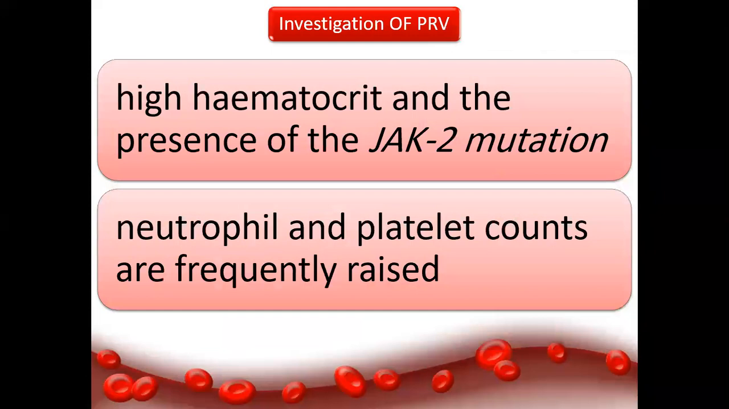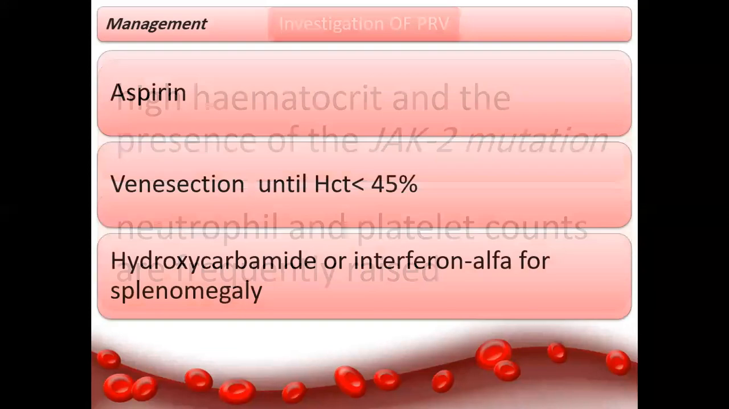How do you investigate patients with suspected polycythemia? As we mentioned, polycythemia is a malignant disease of RBC, so you should have a high hematocrit. And since polycythemia is one of the clonal disorders, you should have one of the clonality markers, which is JAK2. High hematocrit plus JAK2 positive mutation. You may have high neutrophils and high platelets.